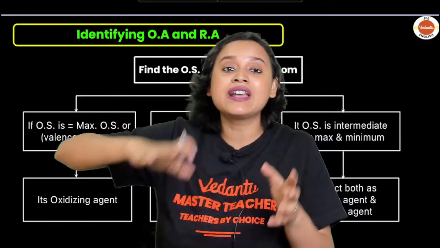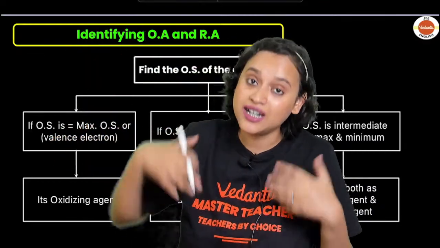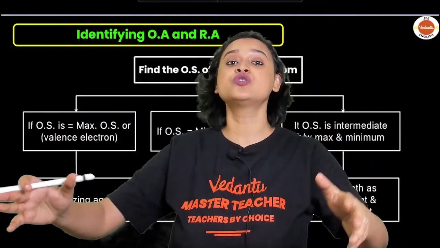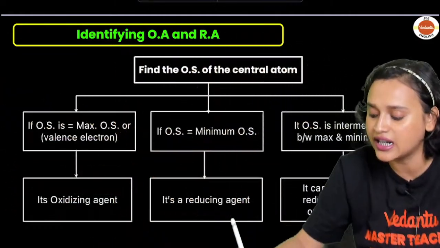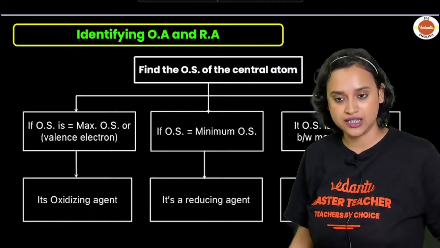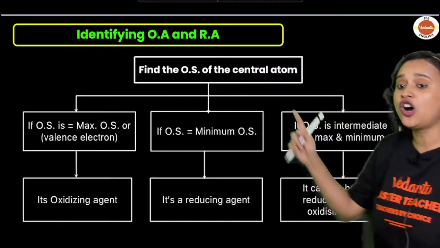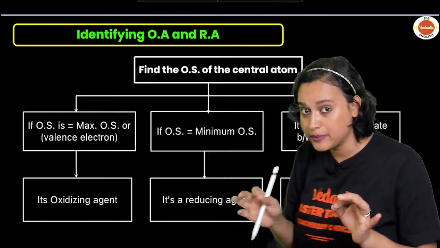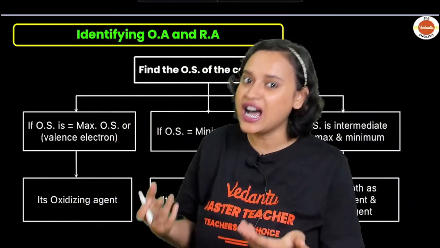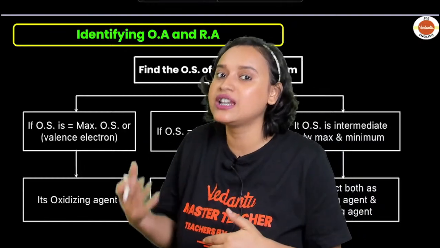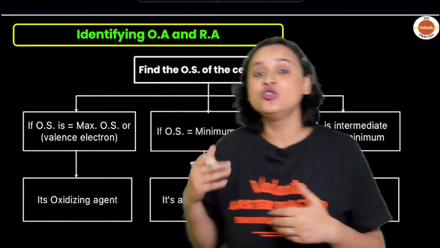Suppose manganese at +7 oxidation state, can it be a reducing agent? Can it lose more electrons? None. It can only gain more electrons. So that means it is going to be an oxidizing agent. Then, if the oxidation state is minimum, that means there is a chance that it can lose more electrons.